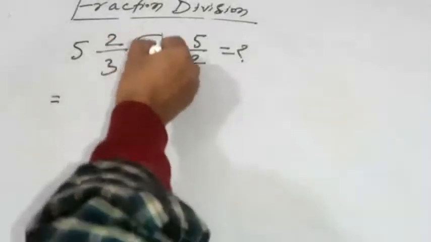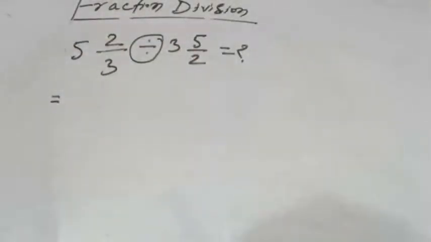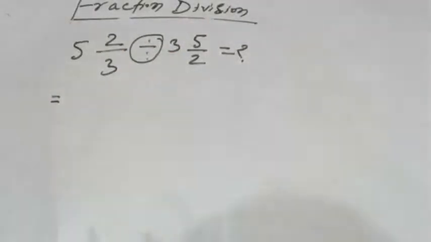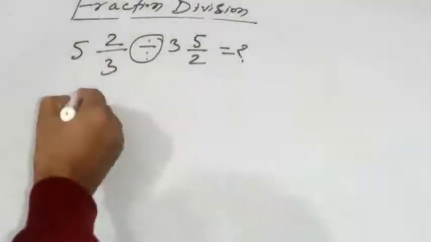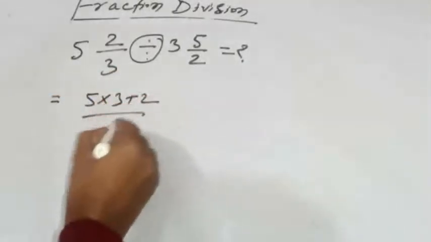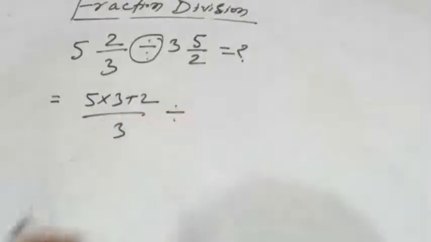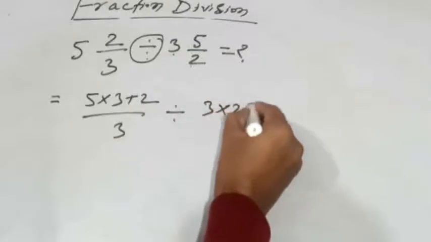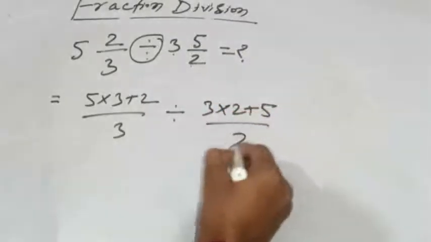There is a sign between both mixed fractions. This is known as a mixed fraction. Sign is division. Don't do anything. Multiply 5 multiply by 3 plus 2 divided by 3. This one sign, 3 multiply 2 plus 5 divided by 2.